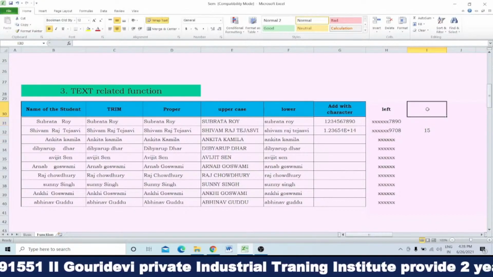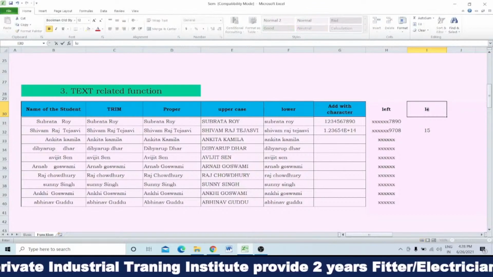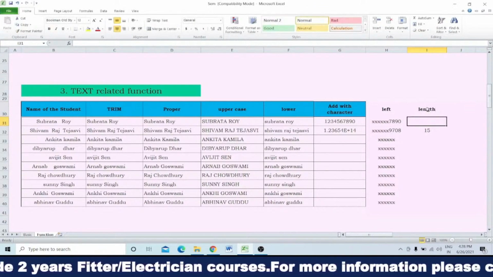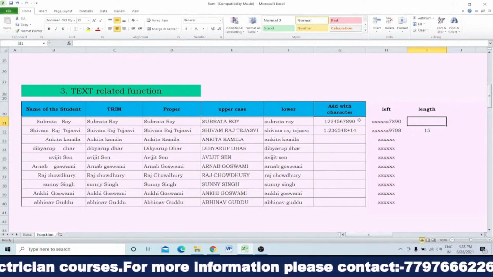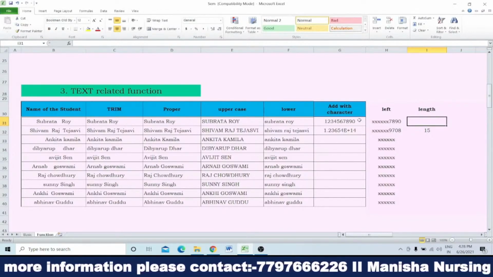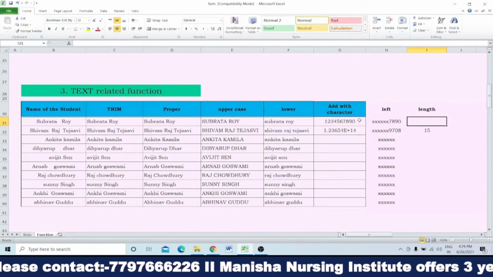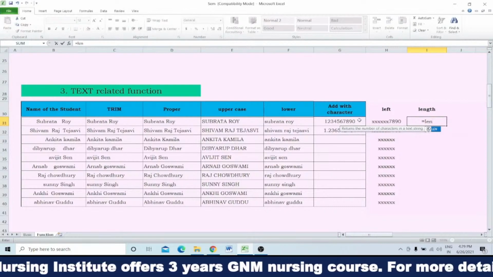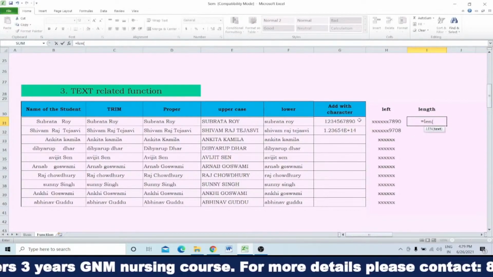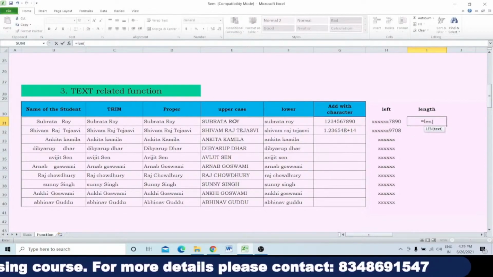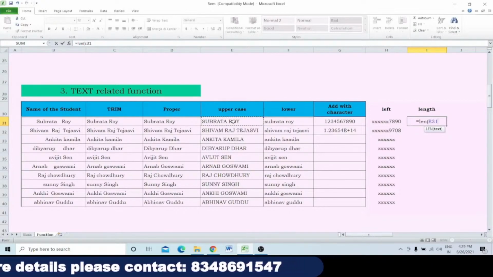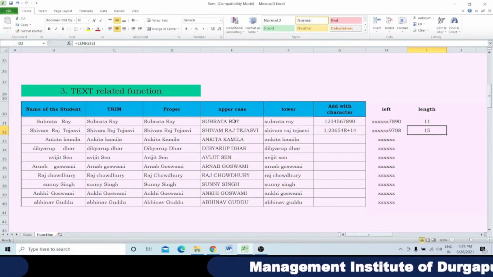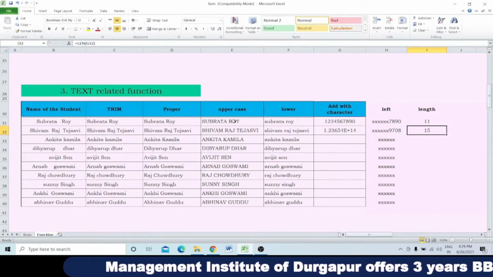What is the formula? How can I find out the length? Length. How many characters are there? Whatever the character, it may be a digit, it may be an alphabet. So the formula is equals to LEN. LEN represents the length. Then start the first bracket. For which one do you want to calculate? If I want to calculate this one, I click on that, close the bracket and enter. 11. And you count, it gives you 11.